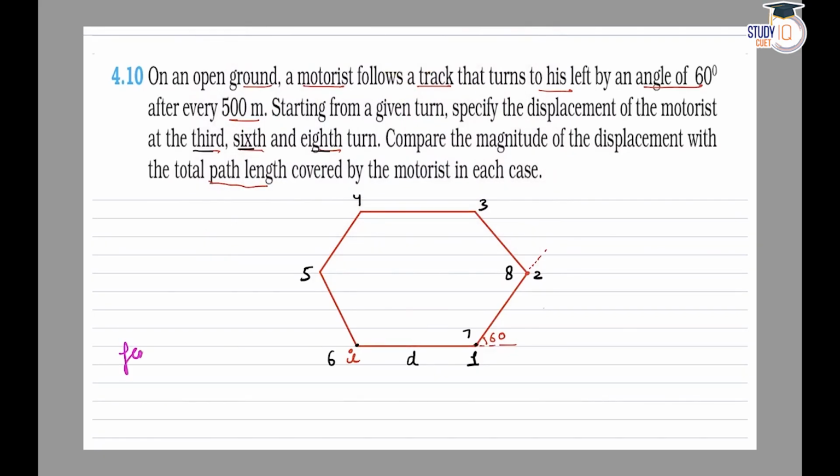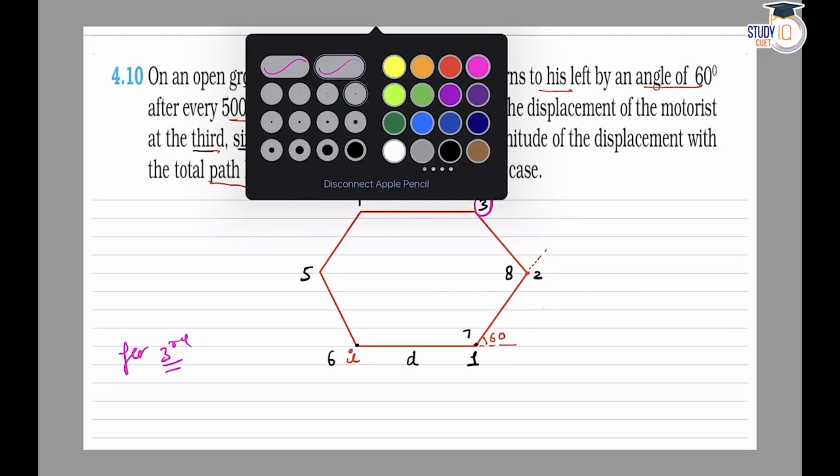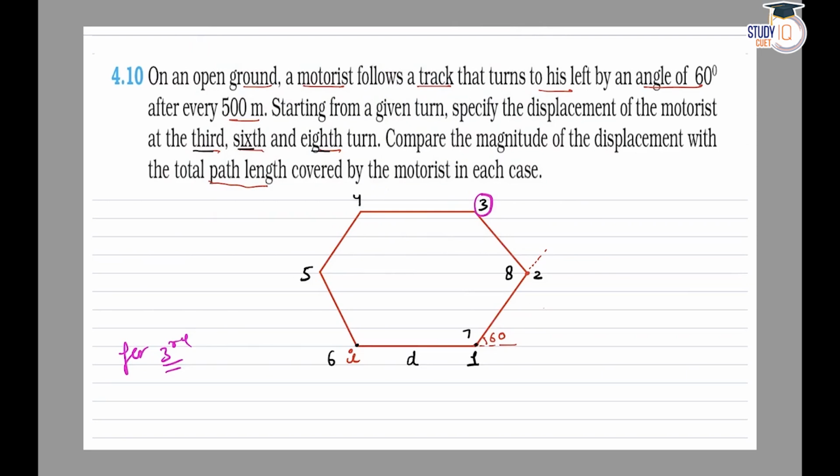For the third turn, this is your third turn. For this we have to find the displacement. As we all know, for displacement, connect the initial and final point with a straight line, and the length of this straight line gives the displacement. If this hexagon is formed and the length of a side of the hexagon is d, then this length would be 2d. So for the third turn, displacement is equal to 2 into d, which is equal to 1000 meters, as d is equal to 500.